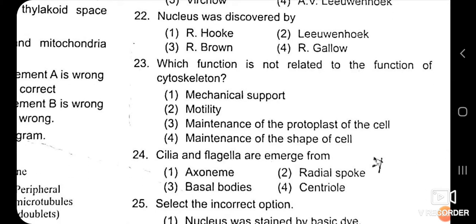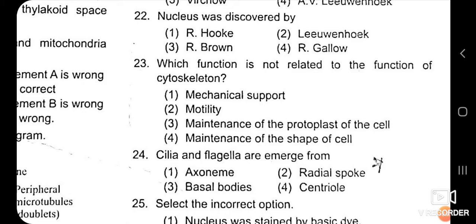Which function is not related to the function of cytoskeleton? We have seen that cytoskeleton is the proteinaceous structure present inside the eukaryotic cell, and this cytoskeleton has functions like mechanical support, motility, maintenance of shape of cell, and the third function given is maintenance of the protoplast of the cell.